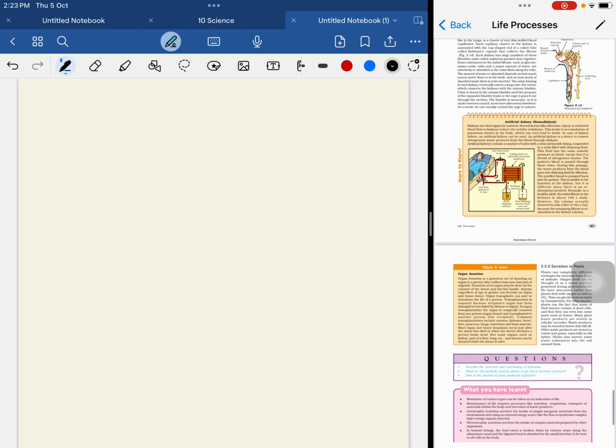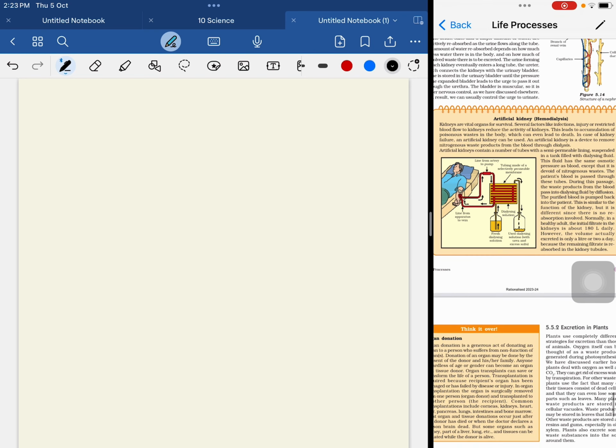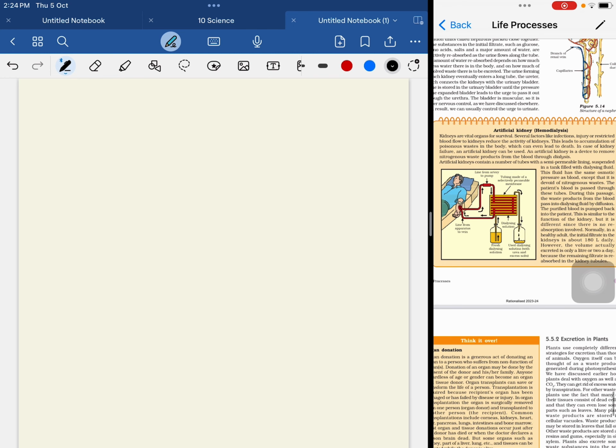Here I kept a table of the artificial kidney or hemodialysis. In hemodialysis there is a movement of solutes, or excretory materials present in the body of a patient with failed kidneys, which diffuse from the first chamber into the second chamber. This costs almost 6 to 7,000 per session.